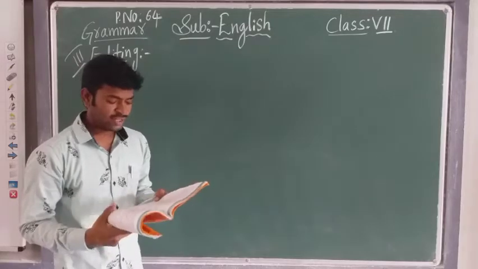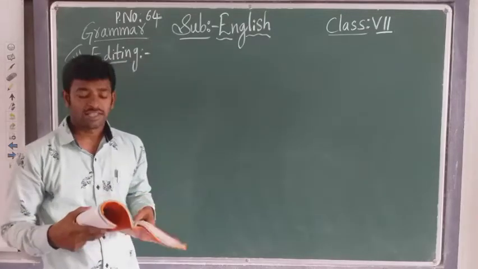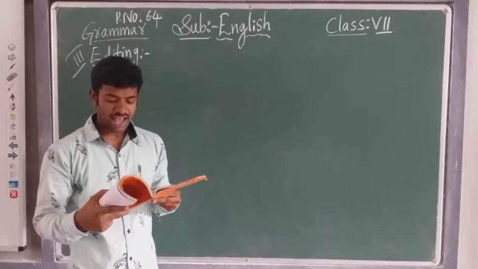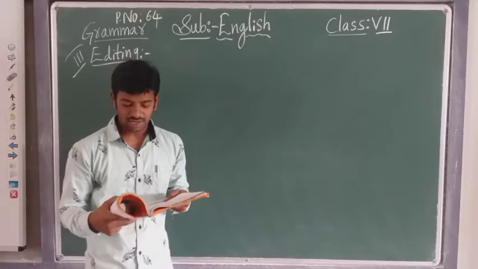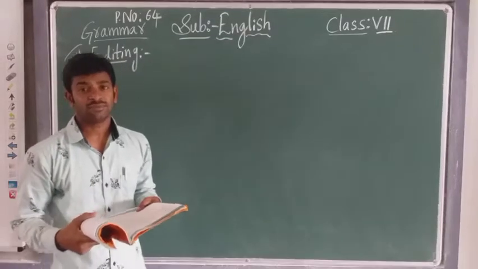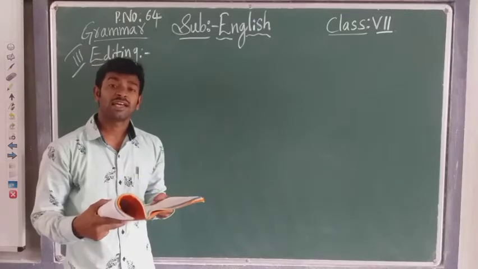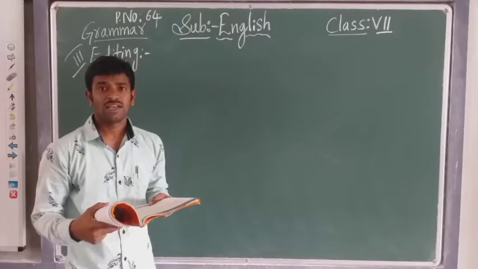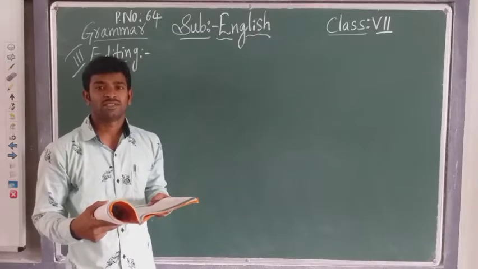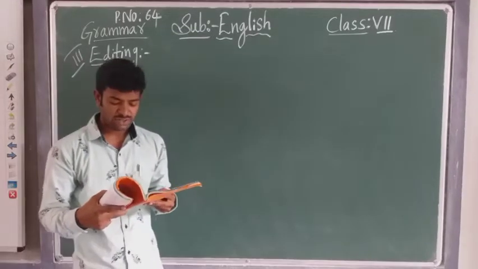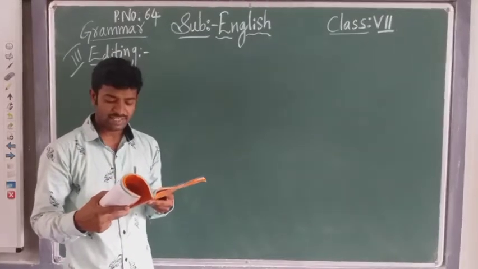See here, read the following passage. Every numbered sentence has an error. Every sentence, here he has given 1, 2, 3, 4, 5. He has given us 5 sentences. In those 5 sentences, he is telling us that there is a mistake. That mistake we have to find.